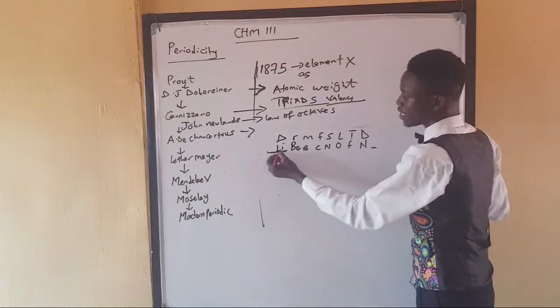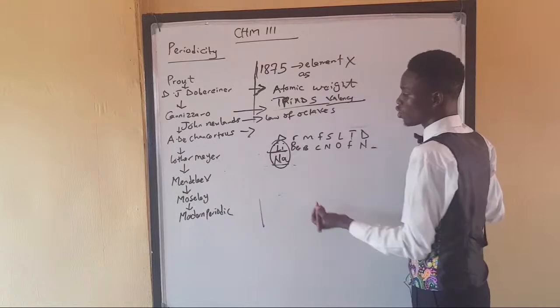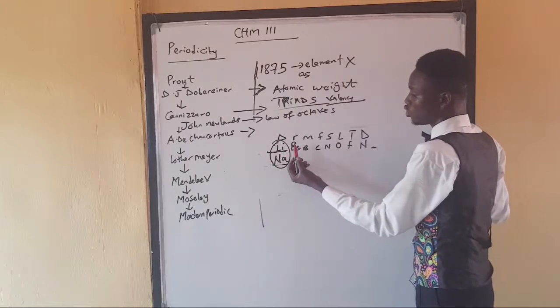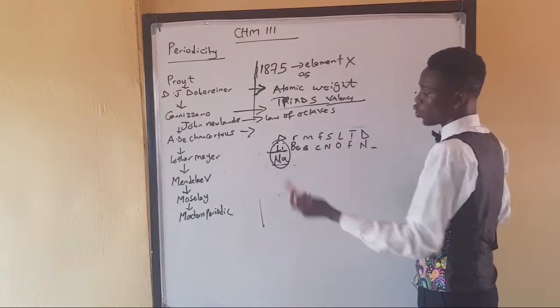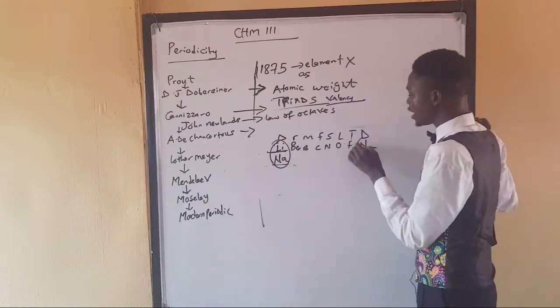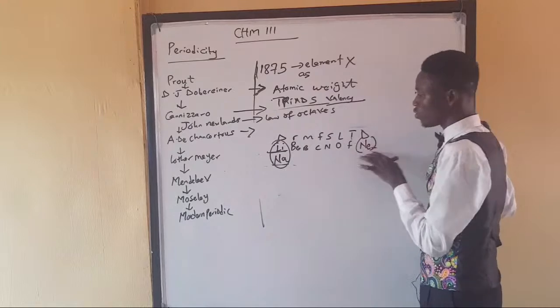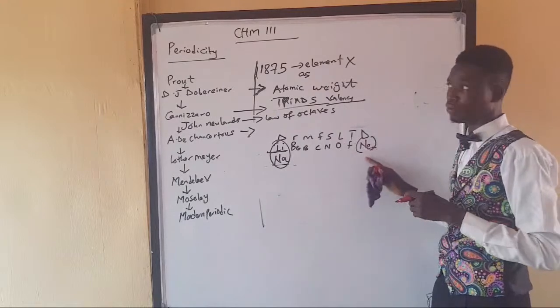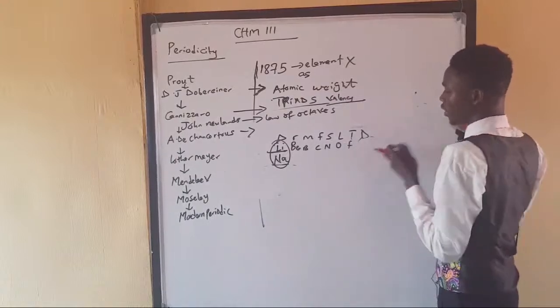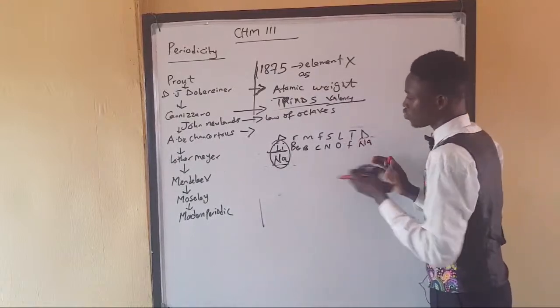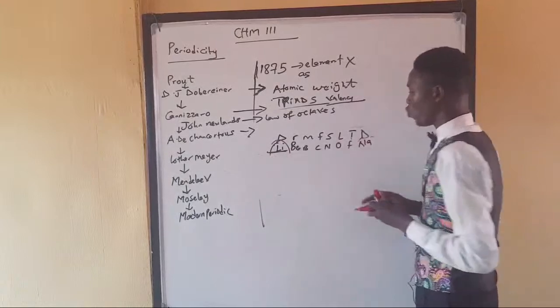The reason sodium and lithium are in the same group is because when you count after lithium, 1, 2, 3, 4, 5, 6, 7, 8, it's an octave. But you should know that during this time, the noble gas neon was not included in the periodic table. It was later on that we had neon. So we can terminate neon and bring sodium here, so as to affirm what we are talking about.